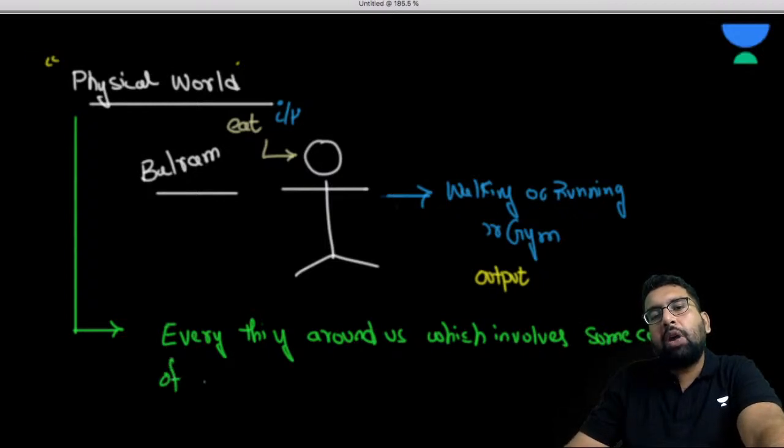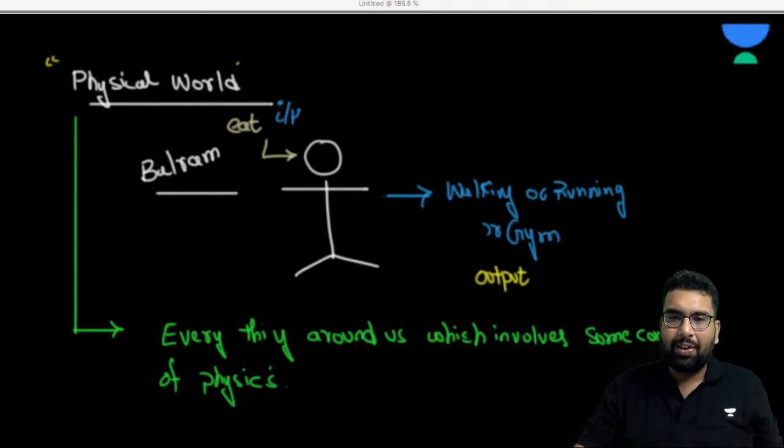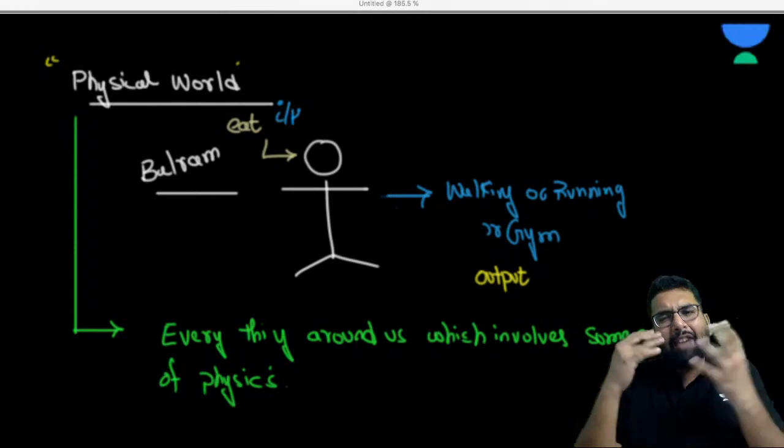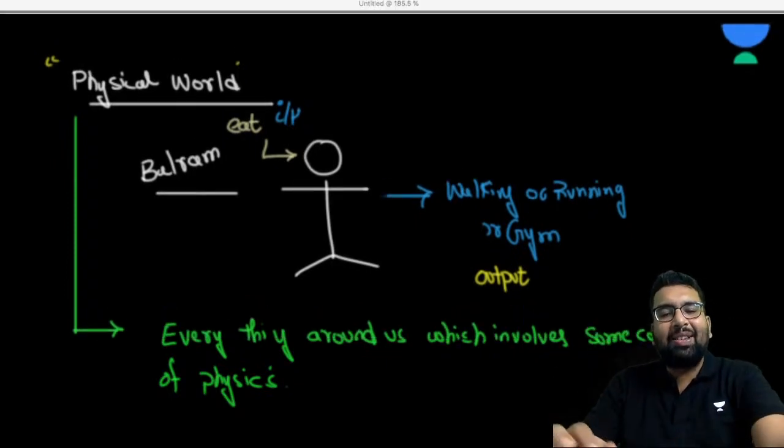That is your physical world. As I said, there is nothing in which the concept of physics is not involved. Even the blood flowing in our body, everything. You name anything, I'll tell you what concept of physics is involved there.